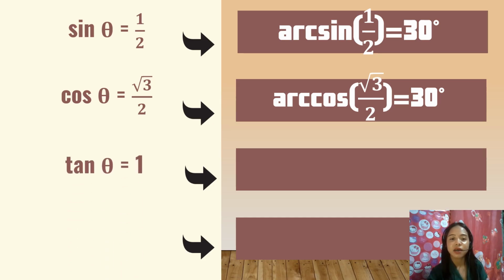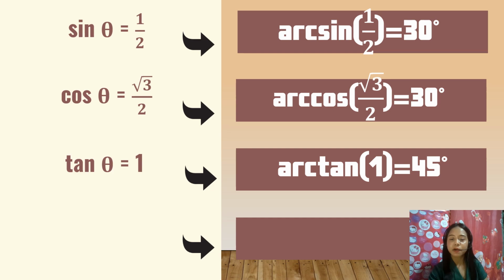Next match. Where is the match of tan theta equals 1? Please come here in front and state why you are matched. Is their match correct? It's correct. The match of tan theta equals 1 is arc tan 1, or the arc tangent of 1, equals 45 degrees. Very good.